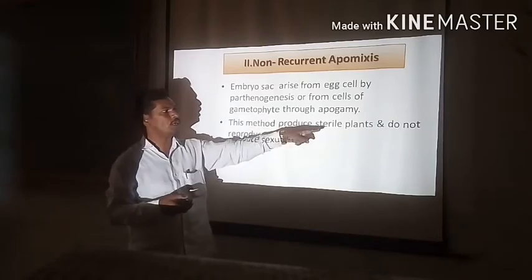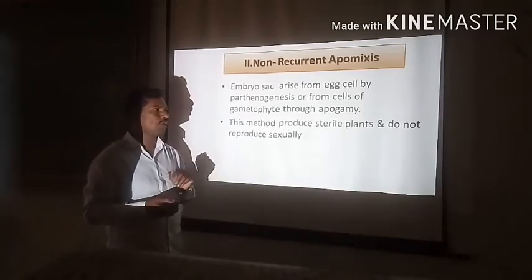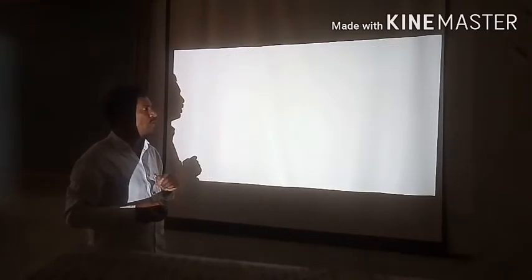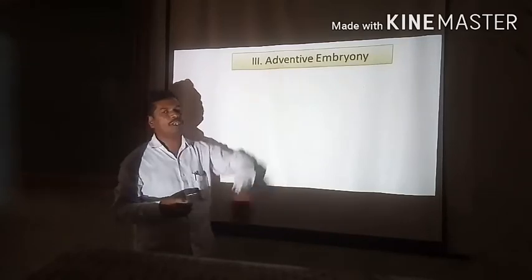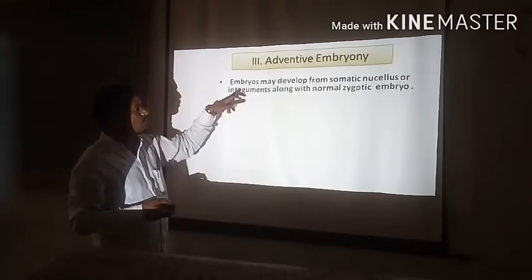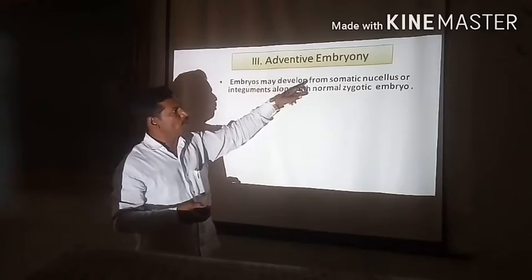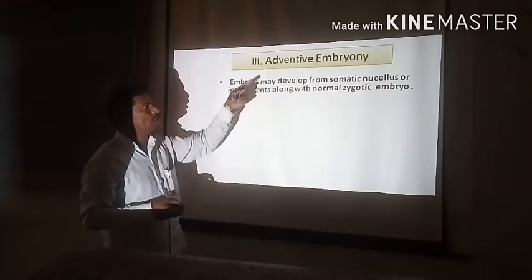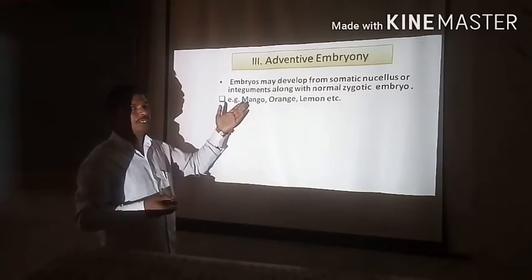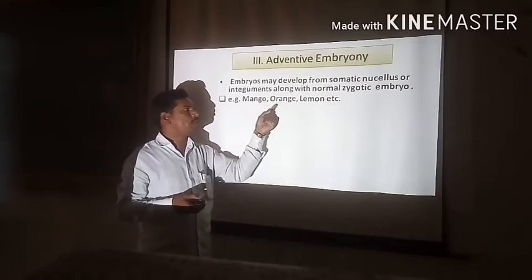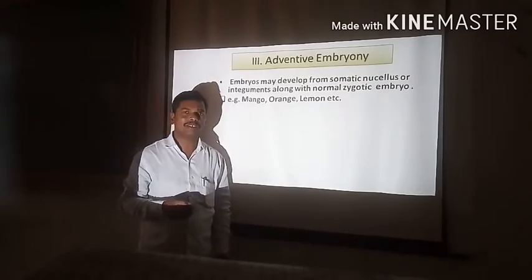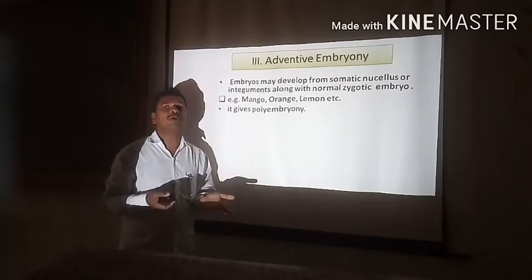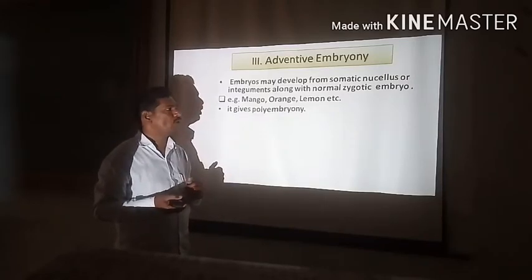This method produces sterile plants and they do not reproduce sexually. It is very, very important. Example, Nicotiana. Now we discuss the last thing, adventive embryony. When the embryos develop from somatic nucellus or the integuments along with the normal zygotic embryo, then it is said to be adventive embryony. It is present in the mango, the orange, the lemon, etc. It gives polyembryony, meaning more than one embryo will arise.